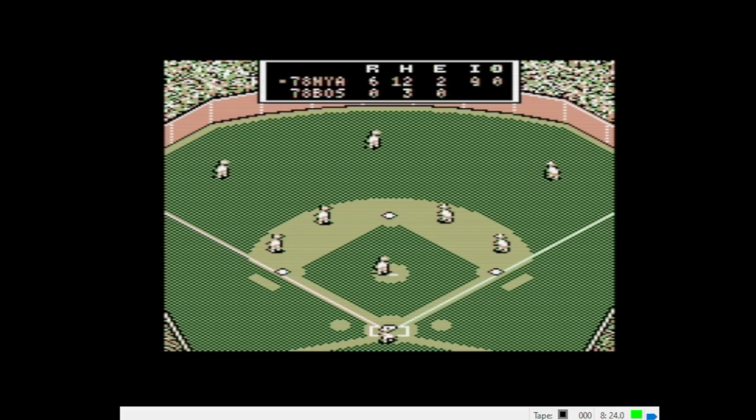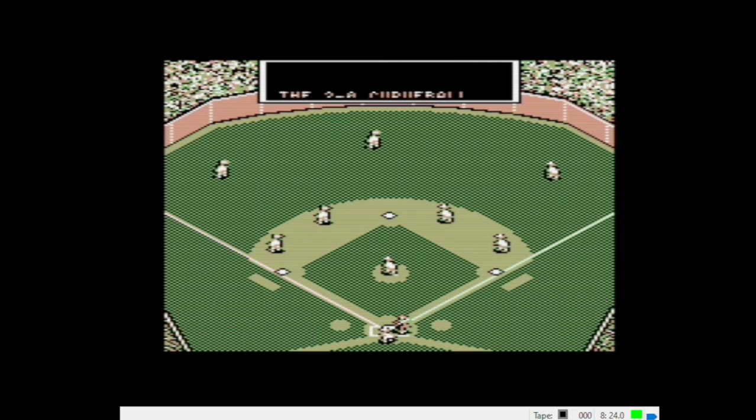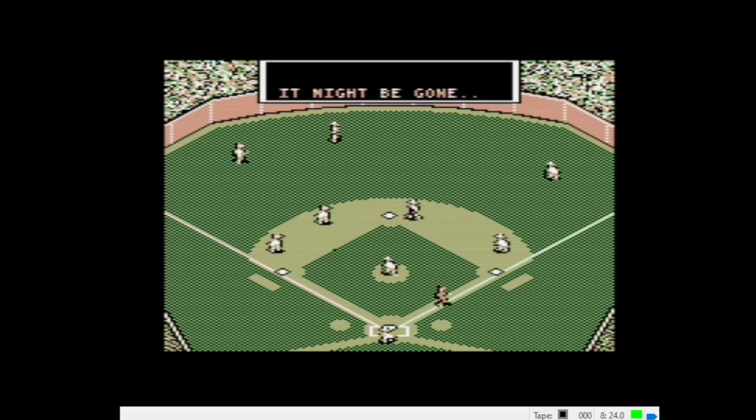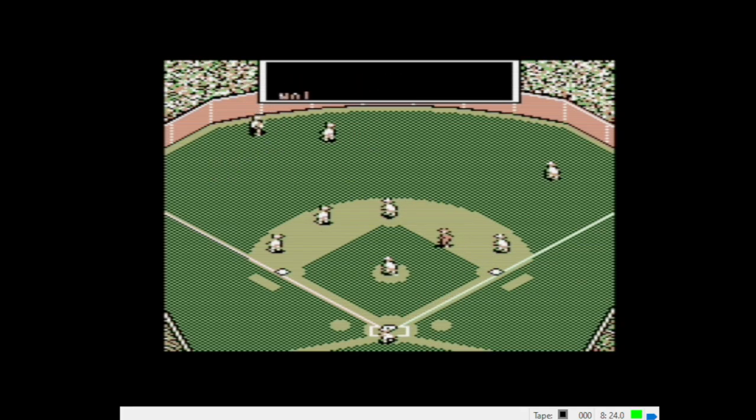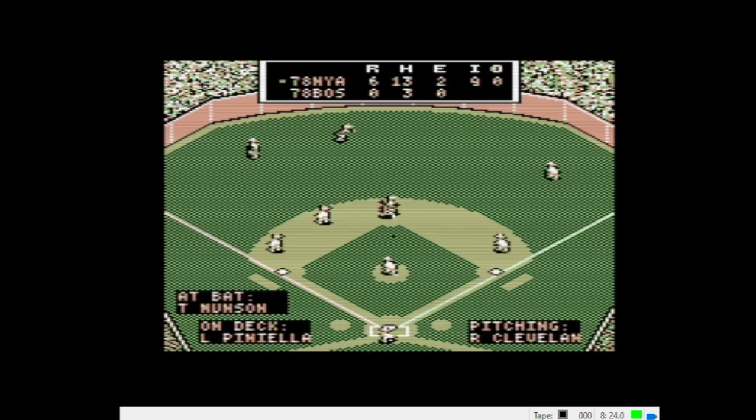We go to the top of the 9th. Yankees up by 6. Rivers, Munson, Piniella due up. 2-0 curve. Hard liner to left center. It might be out of here. Oh, it slams off the monster. 2-bagger for Mickey Rivers.